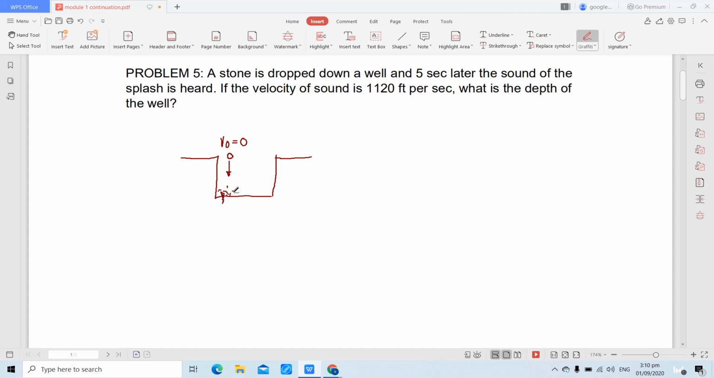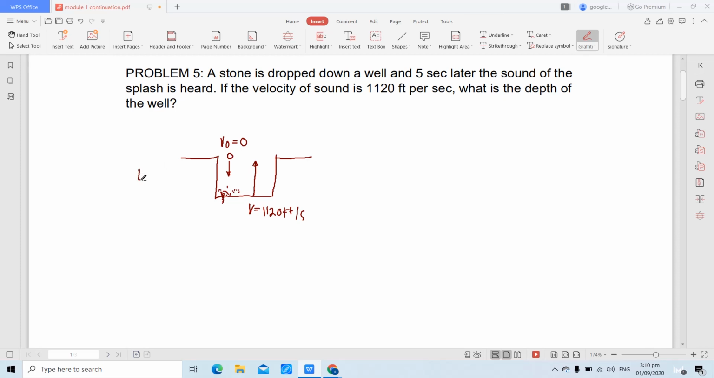At this point, magkakaroon ng splash. And yung splash na yon mag-create ng sound, so the sound will travel pabalik mismo sa inyo. So the velocity of sound is given, that is 1,120 feet per second. Sabi doon, 5 seconds later, the sound of the splash is heard. So, ibig sabihin, from this point, initial point of the stone, papunta dito, and then, papunta doon, the total time traveled is equivalent to 5 seconds.